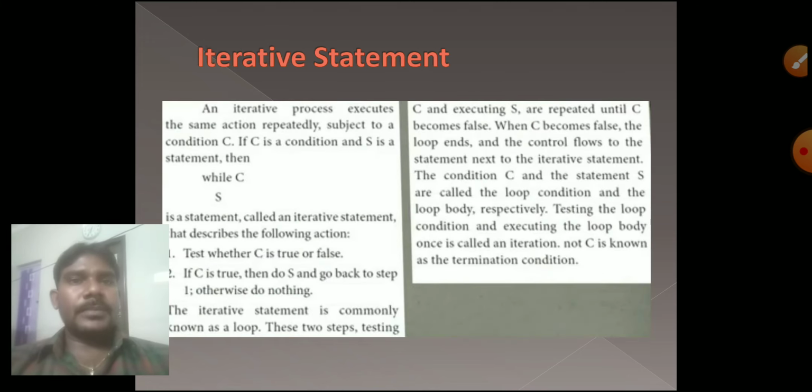Next one, iterative statement. What is an iterative statement? It will check continuously. If the condition is true, it will repeatedly keep checking. Listen to the definition: an iterative process executes the same action repeatedly subject to a condition C. If C is the condition and S is a statement, then test whether the condition is true or false. If the condition is true, then do S and go back to step 1, otherwise do nothing.